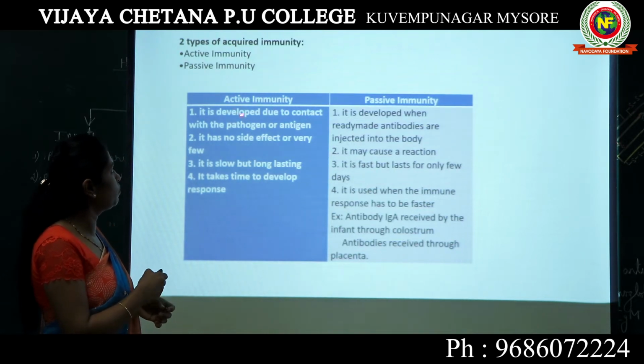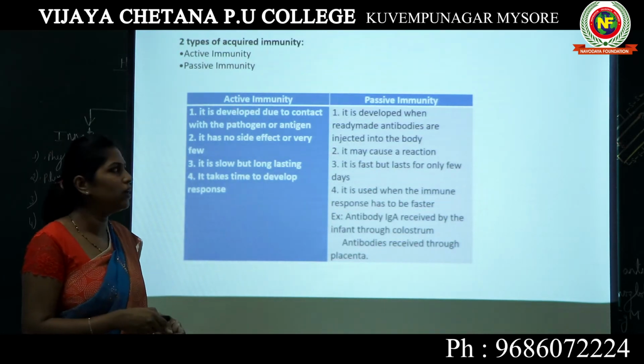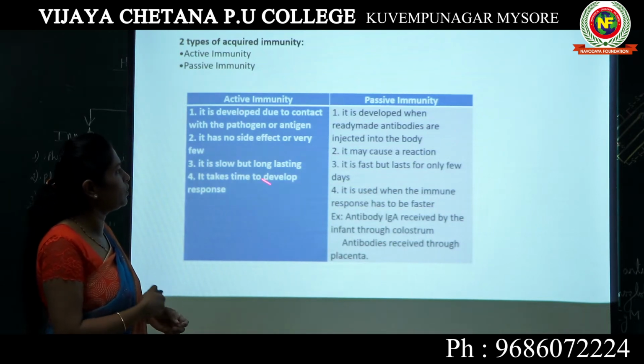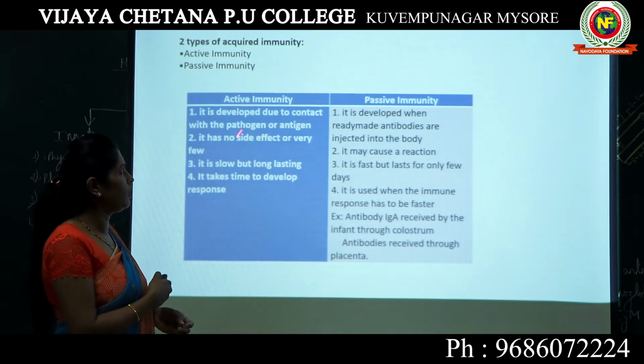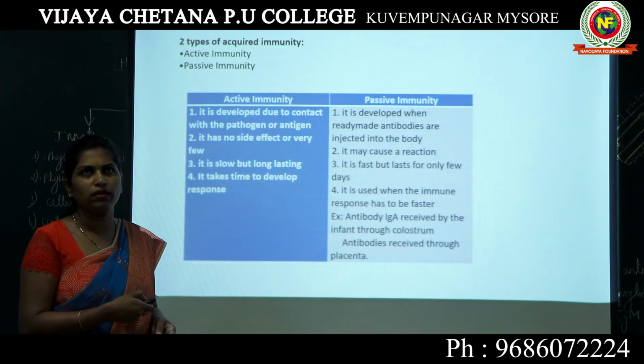These are the two types of immunity that come under acquired immunity. Why do we call them acquired immunity? Because we do not have this immunity at the time of birth, whereas we develop it actively or passively in our lifespan.